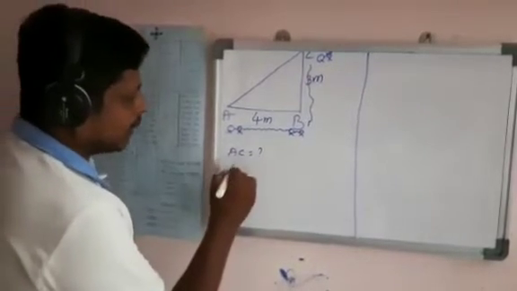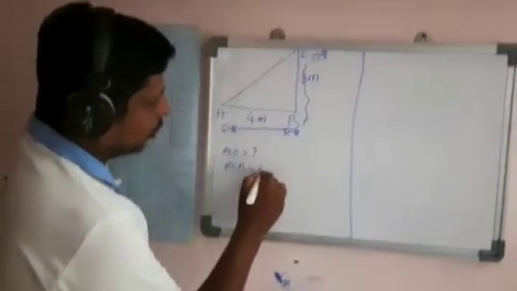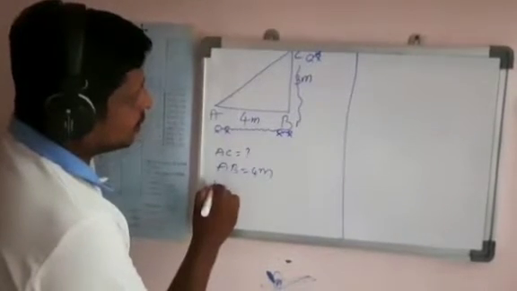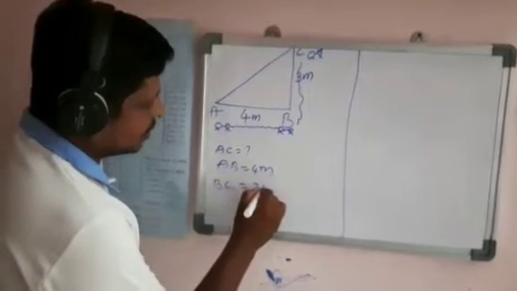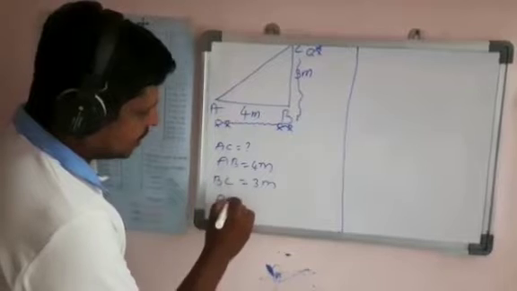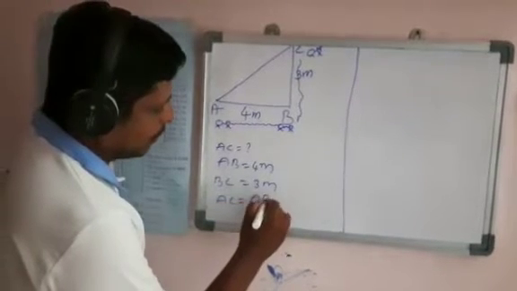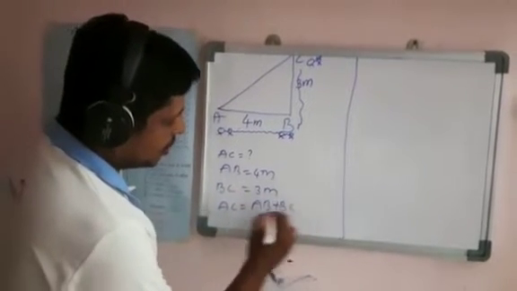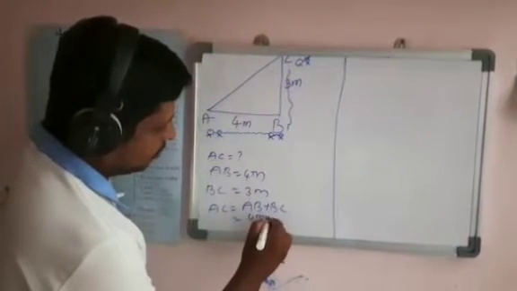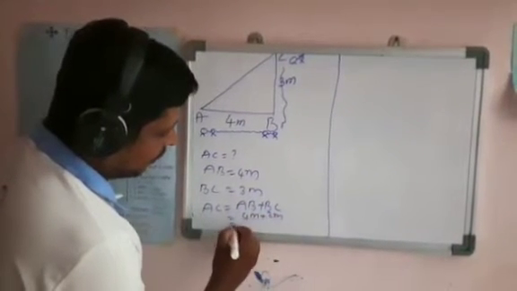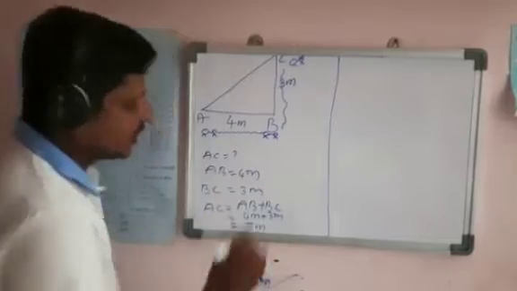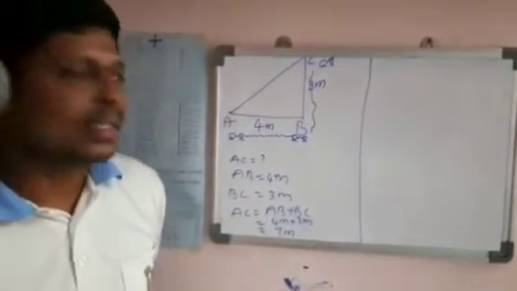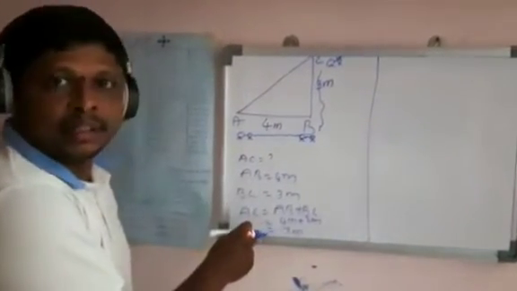AB is equal to 4 meters and BC is equal to 3 meters. The total distance AC is equal to AB plus BC, is equal to 4 meters plus 3 meters, is equal to 7 meters. This is the total distance the ant travelled in that room.